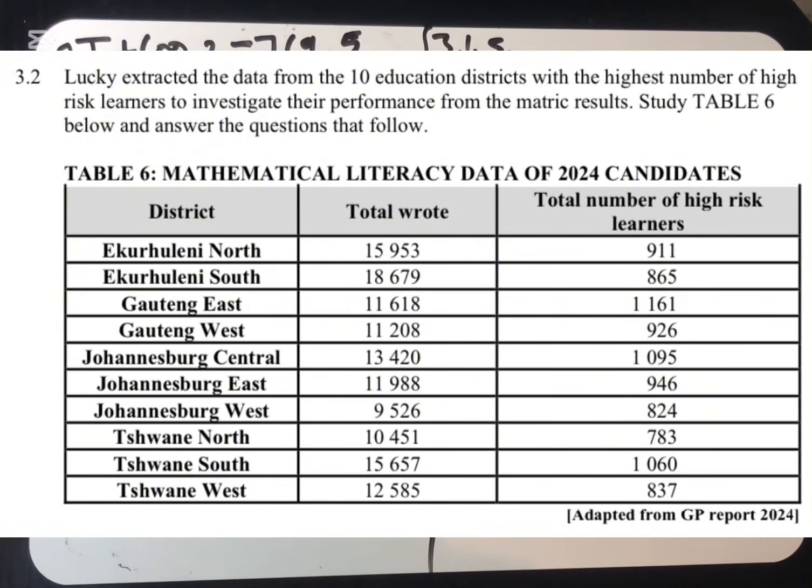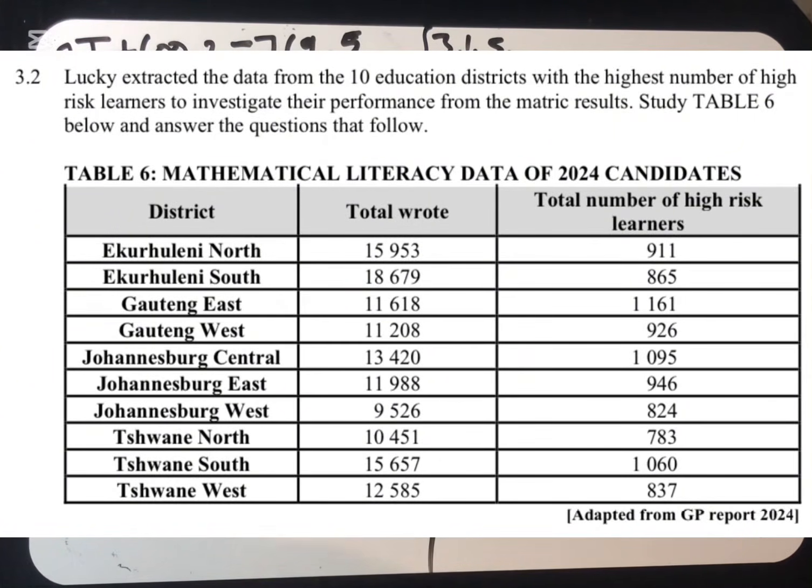Total row, we are having 15,953. People, don't get confused. They never said in million. We are not going to multiply this by million. We leave it the way it is. The other side, the total number of high-risk learners, they never said in million either. So we leave it the way it is.